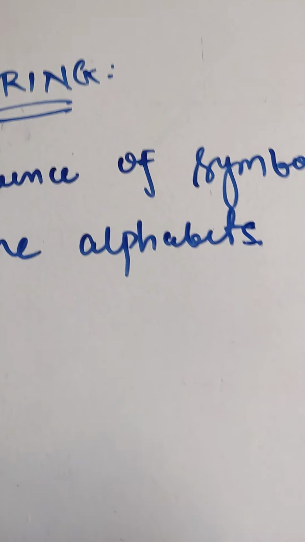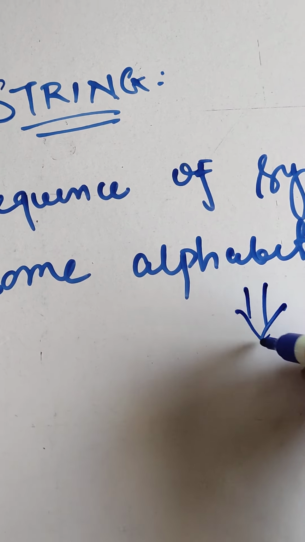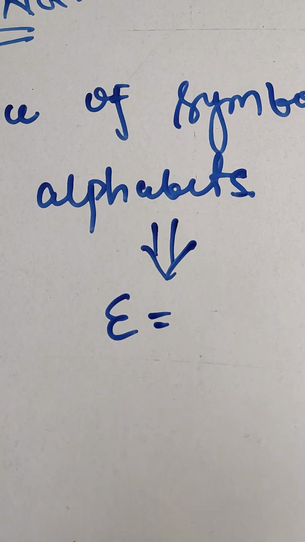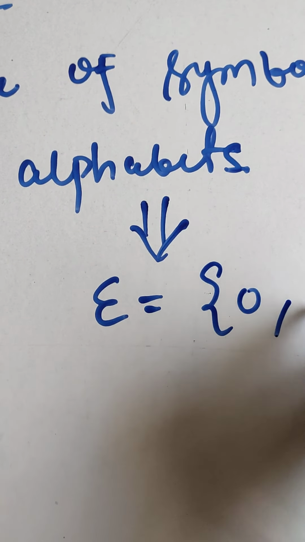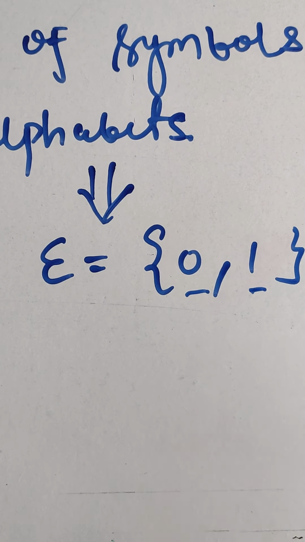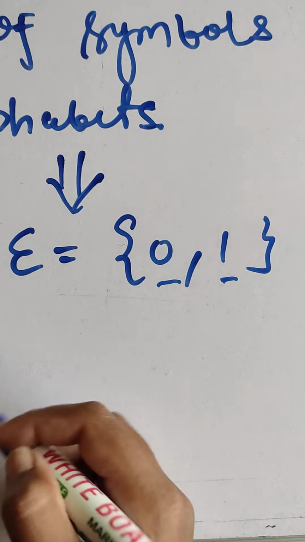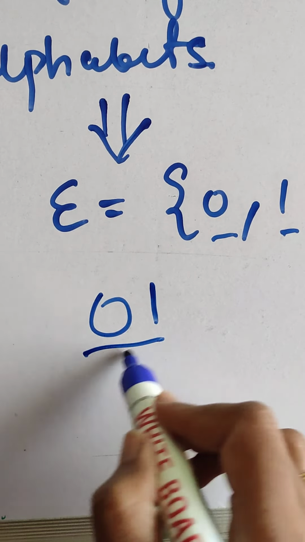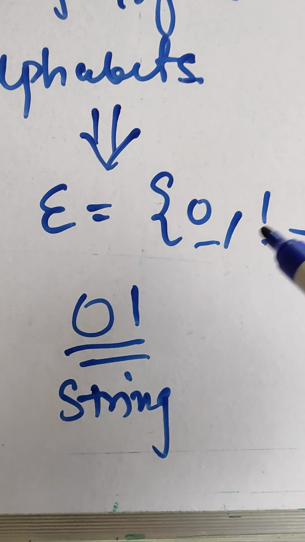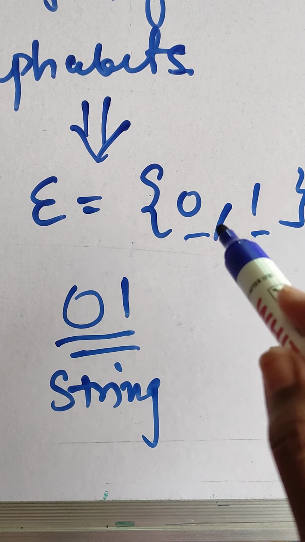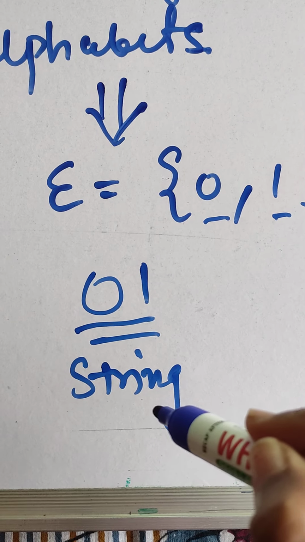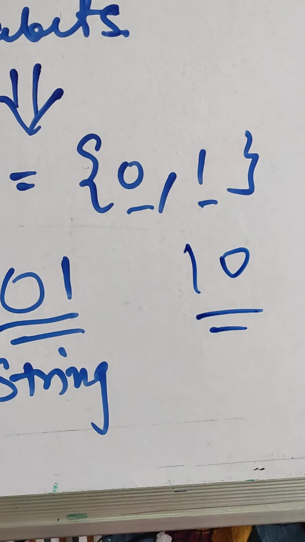As we have already learned, an alphabet is a finite set of symbols. Suppose I take the example 0, 1. This is my alphabet. Now from 0 and 1 I make a sequence of symbols. Suppose I take 0 1. This is my string: a sequence of symbols from the alphabet sigma equal to 0, 1. Suppose I take 1 0, this is also a string.